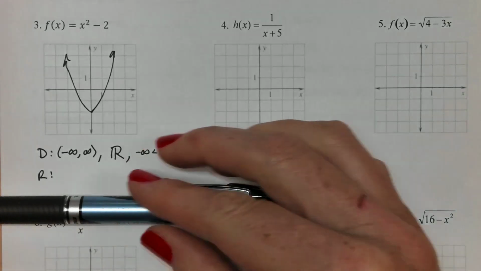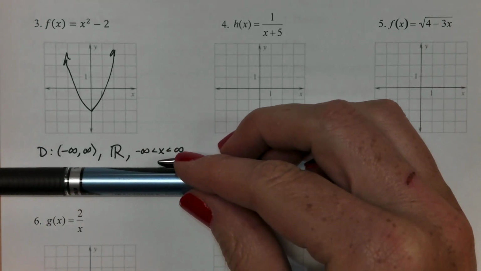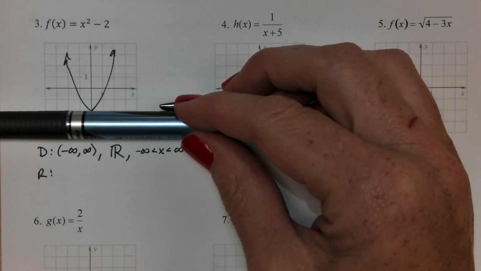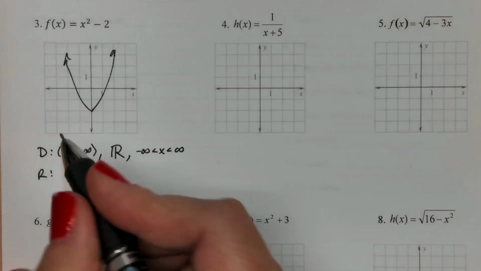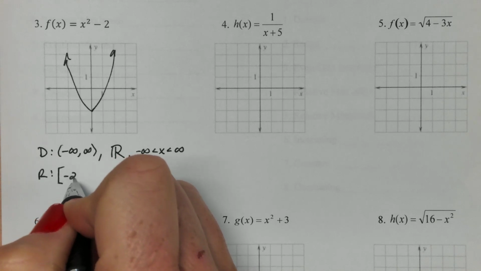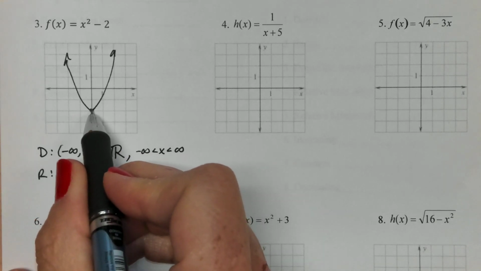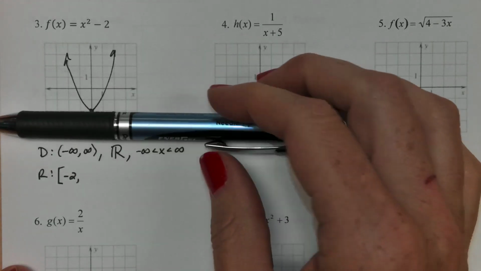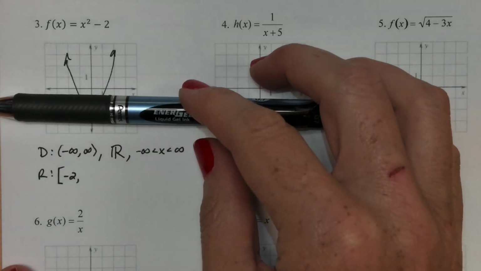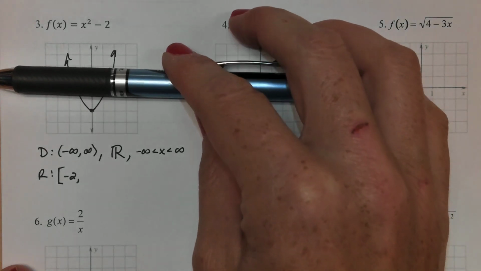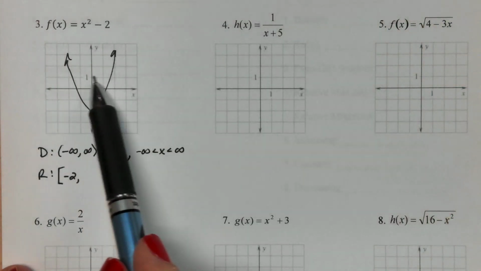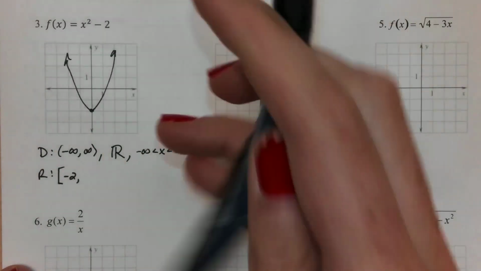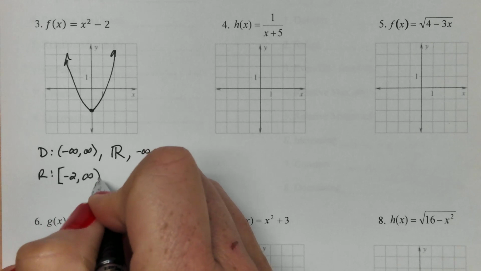Range then starts at the bottom. So range is y values, and you want to start as low as you can go and then go all the way to the top. So the lowest value we start with is actually -2. That's the lowest spot. And that's going to get a bracket because we actually are including -2. That's a filled in circle. That's a value I can have. It's an actual point on my graph. And as I roll my pencil up, it looks like I can keep touching the function. If I were to draw a horizontal line, I would touch the function. And it looks like those arrows are going to take me up and out forever, so that is to infinity.